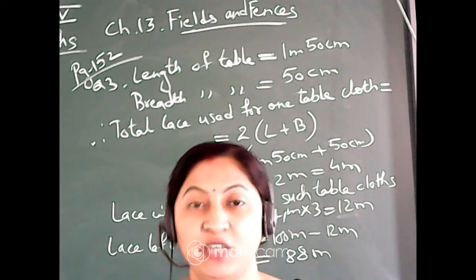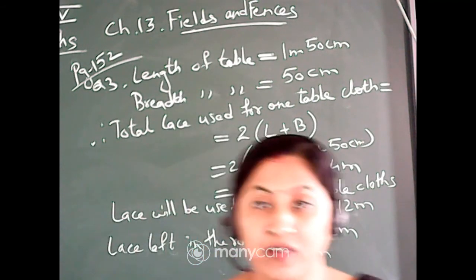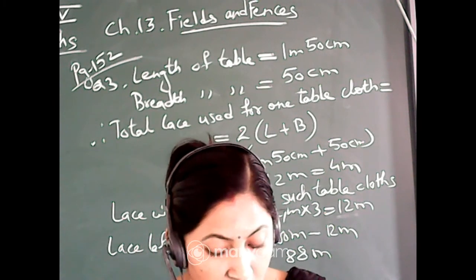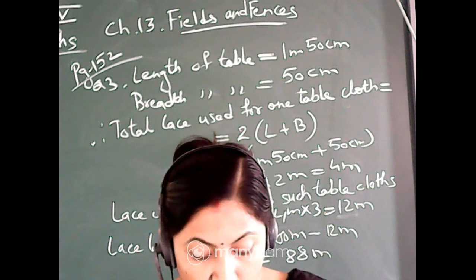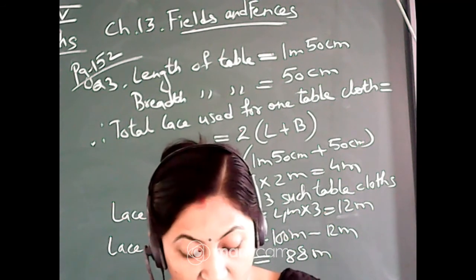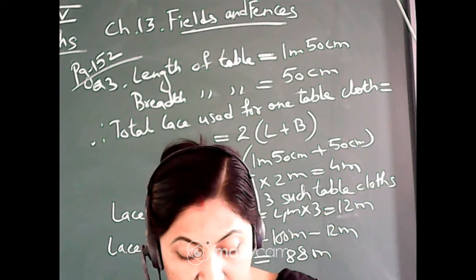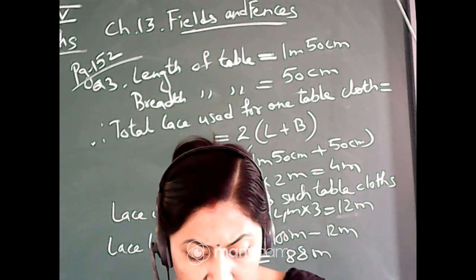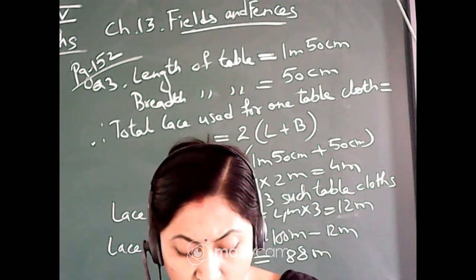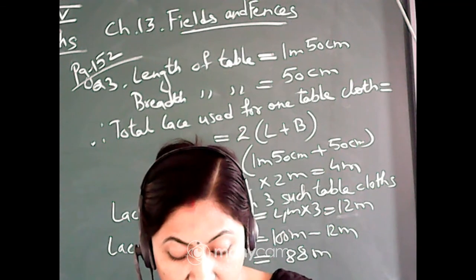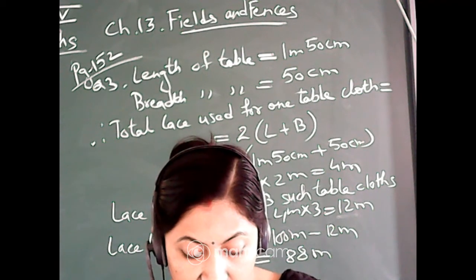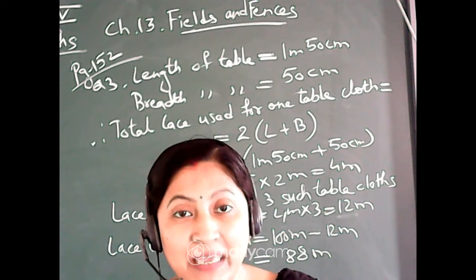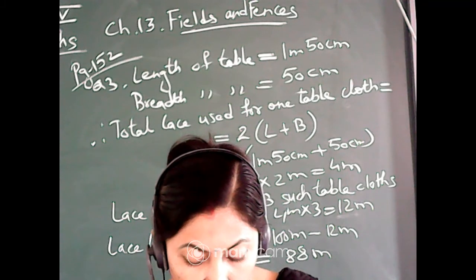See, this is an activity. You can do it. This activity will not come in the term 2 assessment. I have just told you that from my point of view, for figure A, it is 5 squares. For figure B, 9. Figure C, 7. And for figure D, it is 4. According to that, which shape covers the least number of squares? It is figure D. Then which shape covers the most number of squares? The maximum number of squares are in figure B. Okay, so you will do the activity on your own.